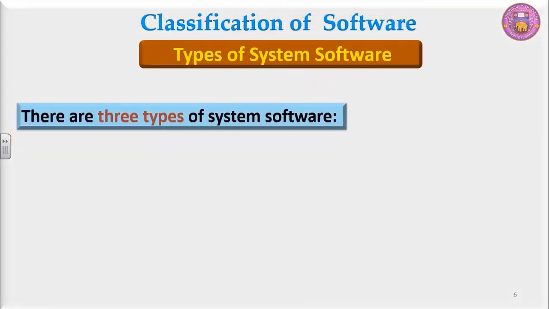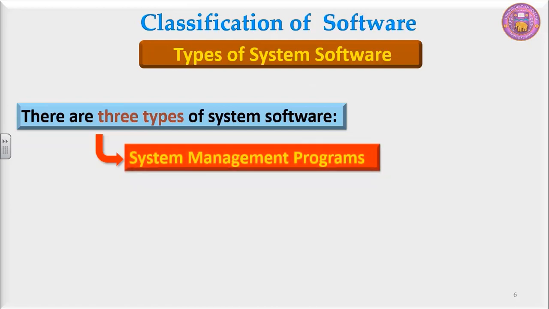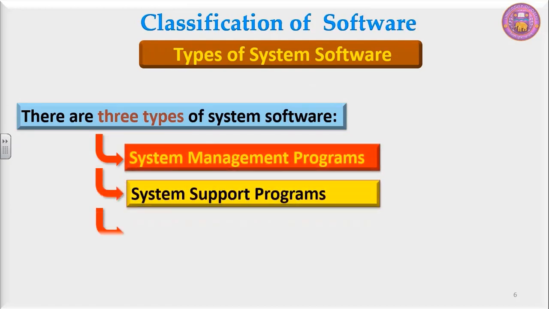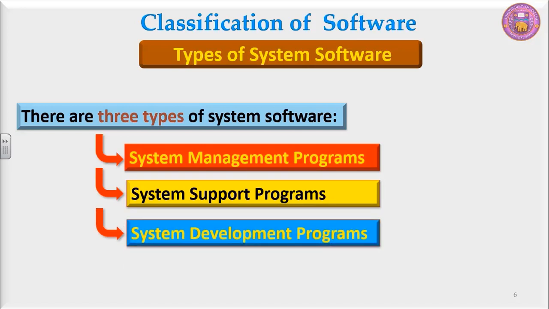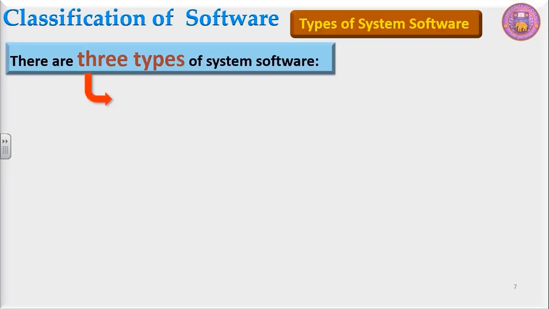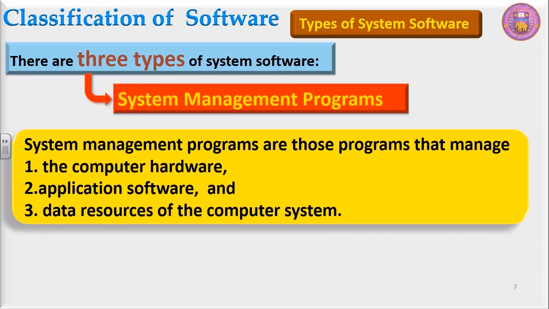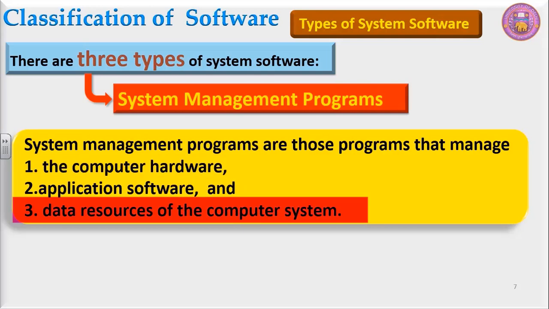There are three types of system software: system management programs, system support programs, and system development programs. Let us talk about these three one by one. System management programs are those programs that manage the computer hardware, application software, and data resources of the computer system.